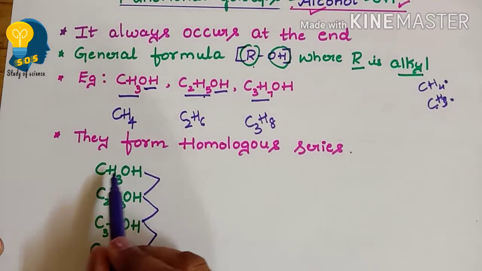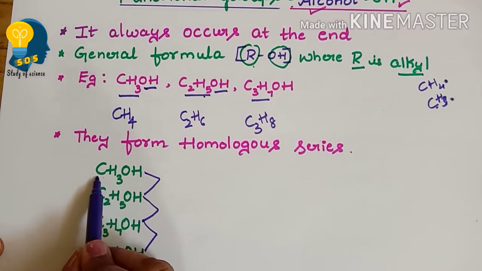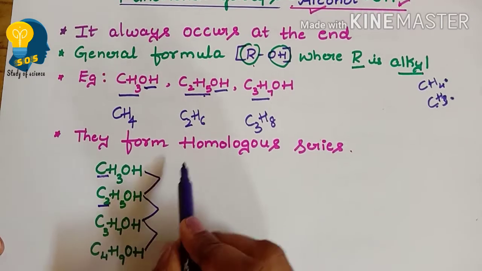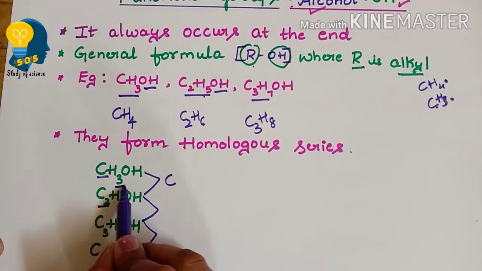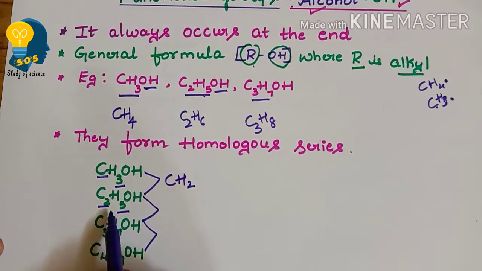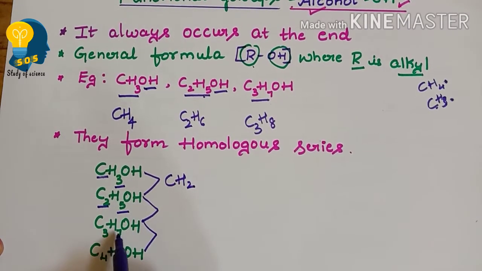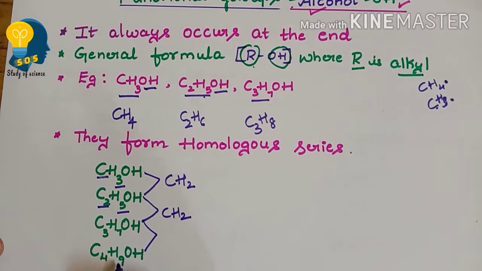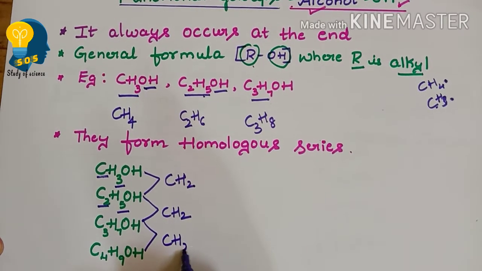CH3OH has only one carbon atom, and C2H5OH has two carbon atoms. Similarly C2H5 to C3H7 has a CH2 difference, and C3H7 to C4H9 also has a CH2 difference.